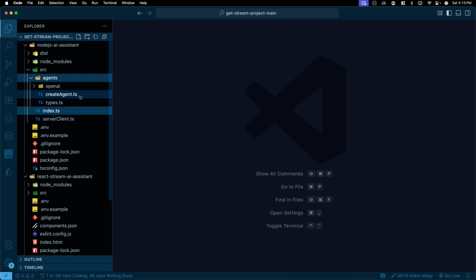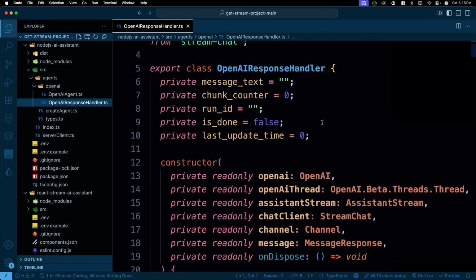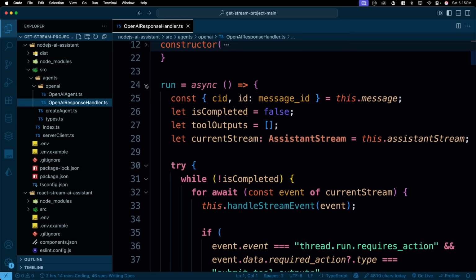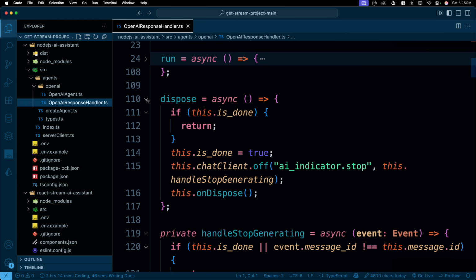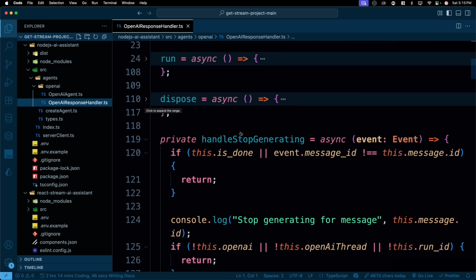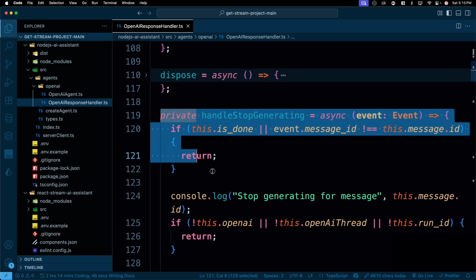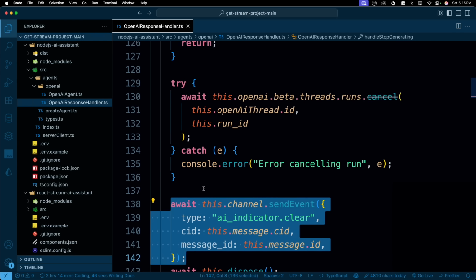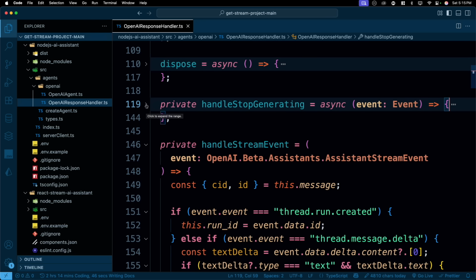Step one was to simply go ahead and work on the OpenAI agent. So we went into the handlers. If you look at this, the constructor was basically how we handle that. We have a run orchestration, which we'll talk about. Dispose was pretty easy. We went through and cleared up all the resources and stopped the AI indicator. All the events were streamed saying that we are all done generating. Then we handle what happens when the AI stops generating the content. This is where we handled all the cleanup we are going to do, and all the events we are going to stream once the AI assistant has stopped generating.